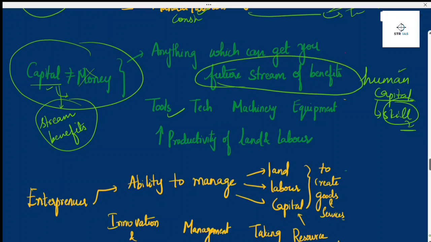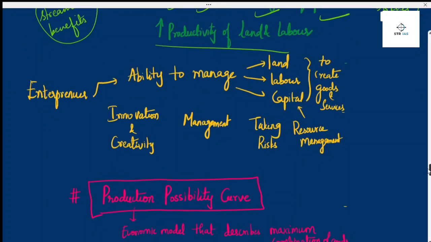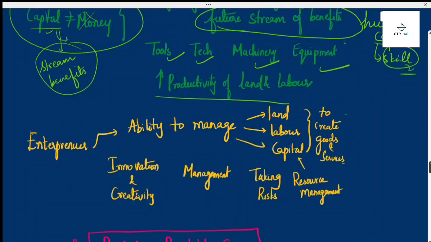For example, tools, technology, machinery, equipment. They are used to increase the productivity of land and labor. So capital will be used to increase the productivity of land and labor. For example, tools in agriculture: in cultivated land, these are seen as capital because they increase the productivity. Technology, tractors, fine.